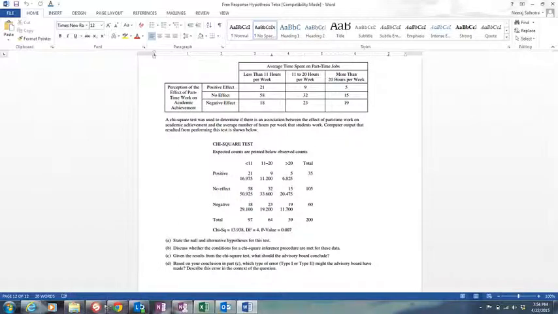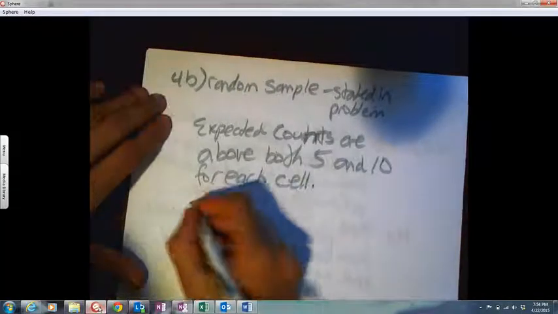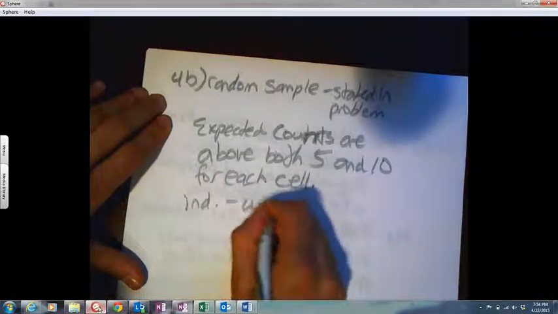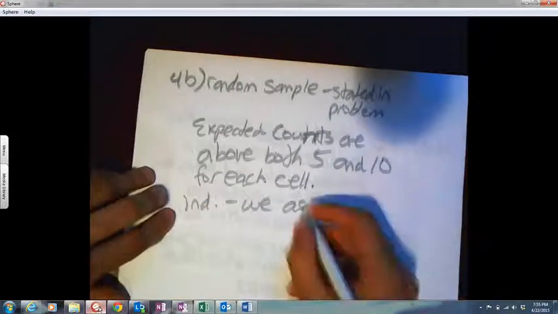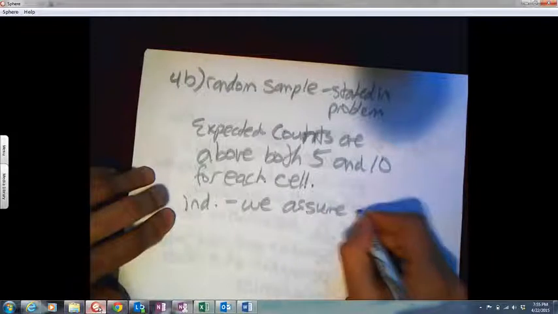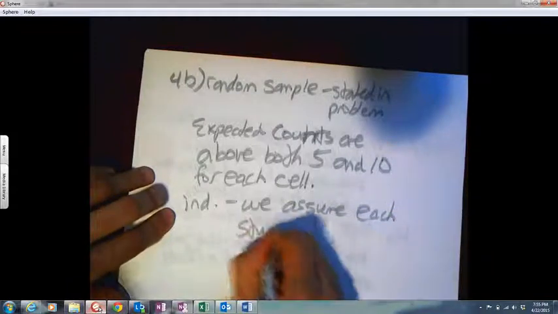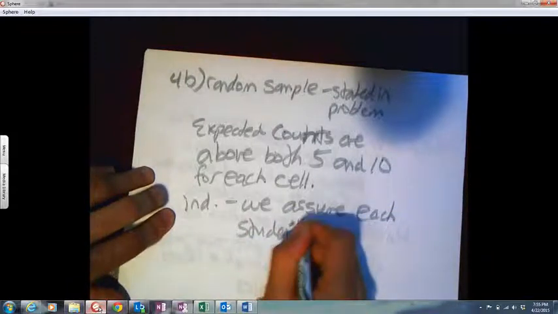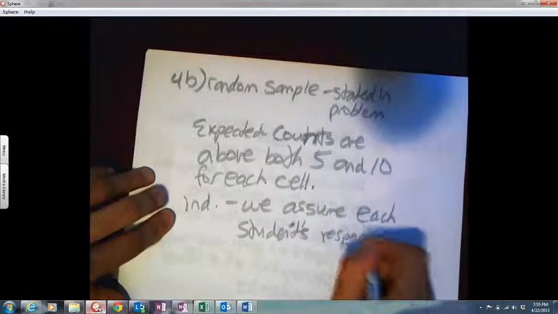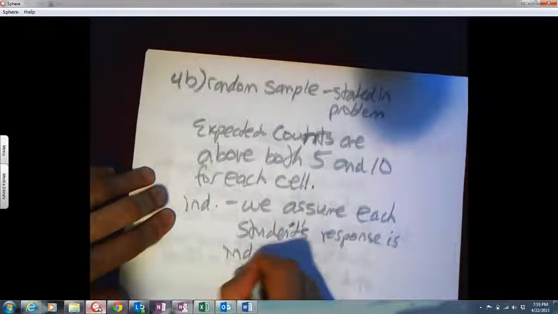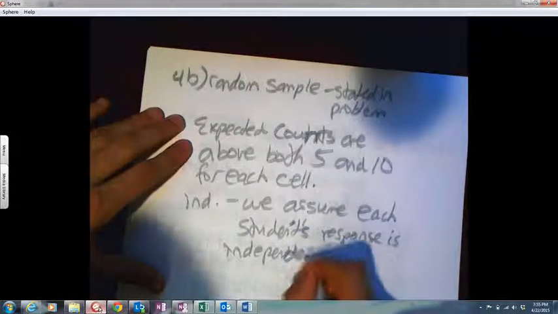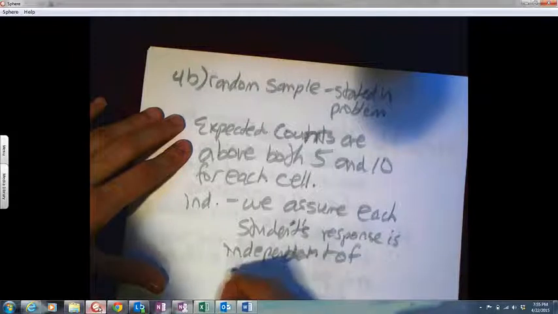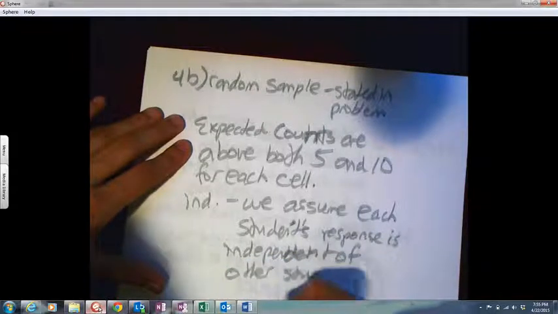And finally, we assume each student's response is independent. Actually, you really don't even need this independent one. I'm going to put it anyways, but you really don't need it. We assume each student's response is independent of other students' responses.